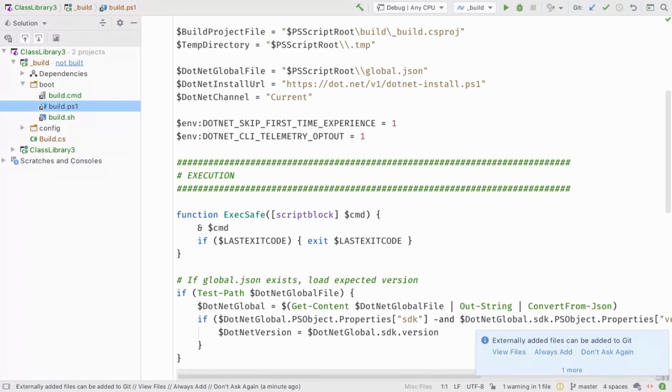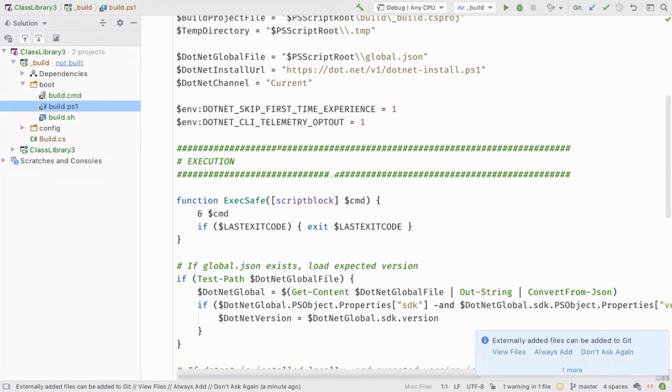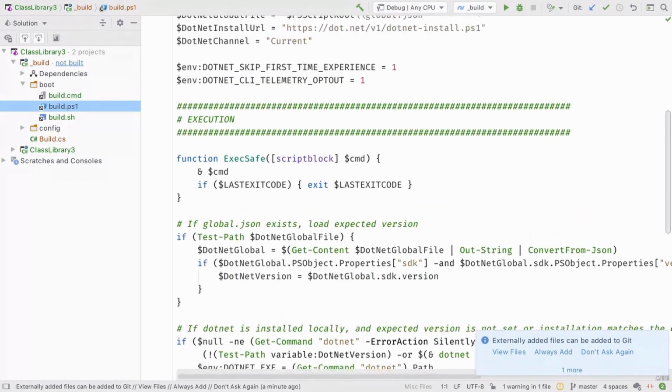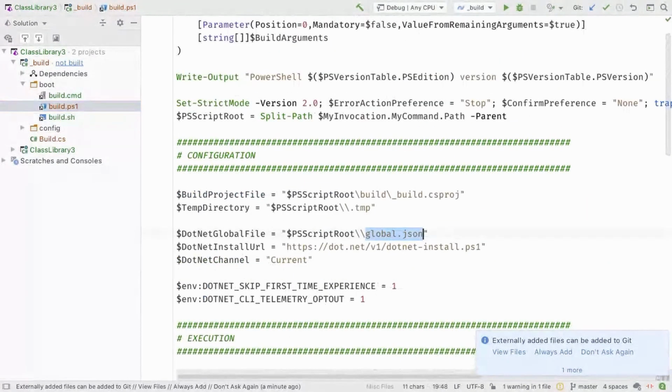That also works. But for .NET Core, for instance, what this ensures is that we have the correct version of .NET Core installed, which also takes into account the global.json file, just so that that's there at any time if we execute our build.